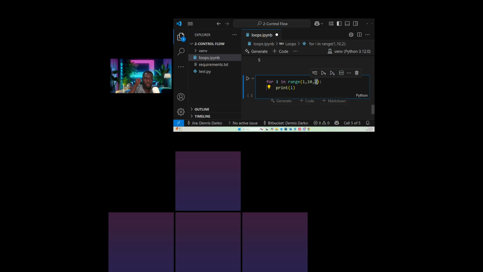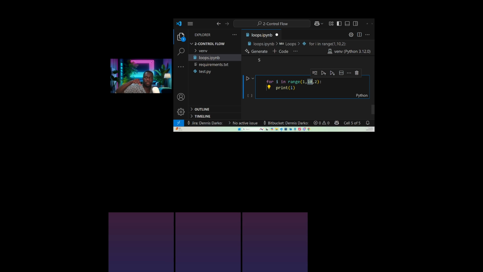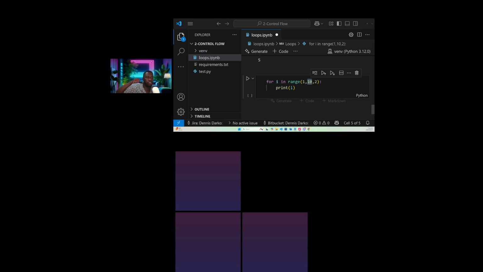Now, see, we said our stop is what? 10. So we end where? 10. So our stop is 10. It means that automatically we are going to reach 9. We will not go any further iterating. So let's run. All right. So let's see if we are correct. So you see 1, 3, 5, 7, 9.